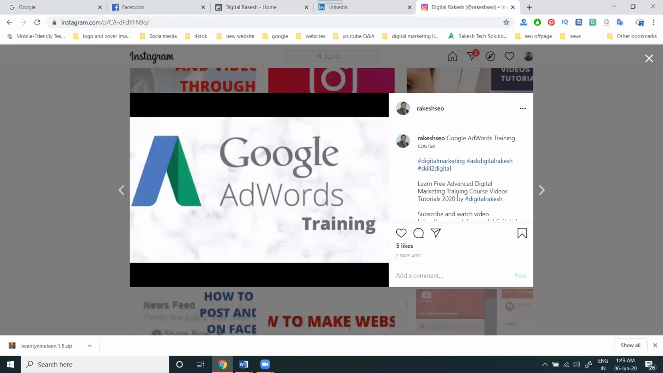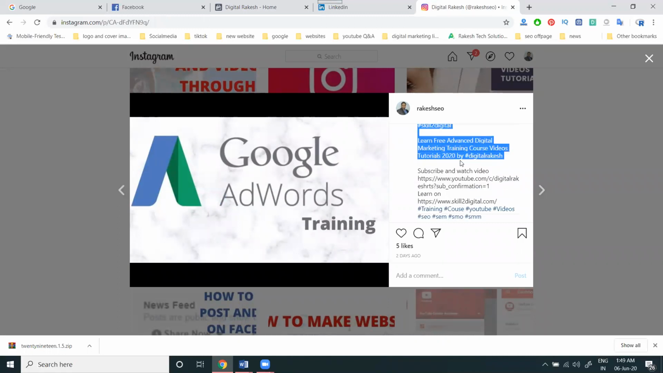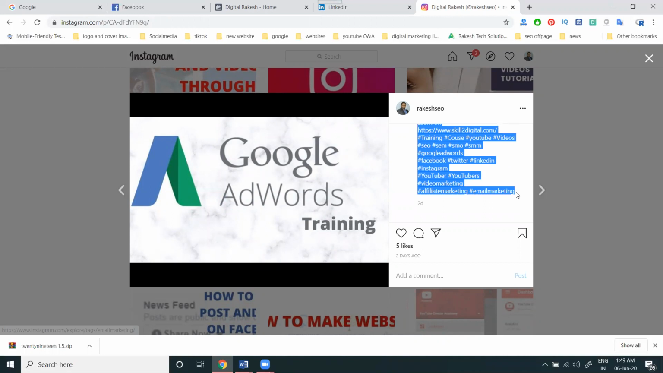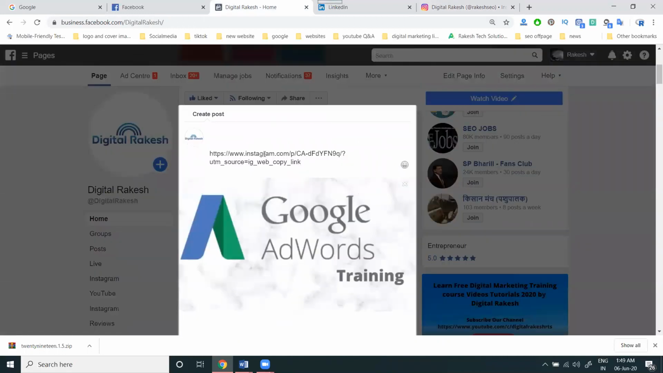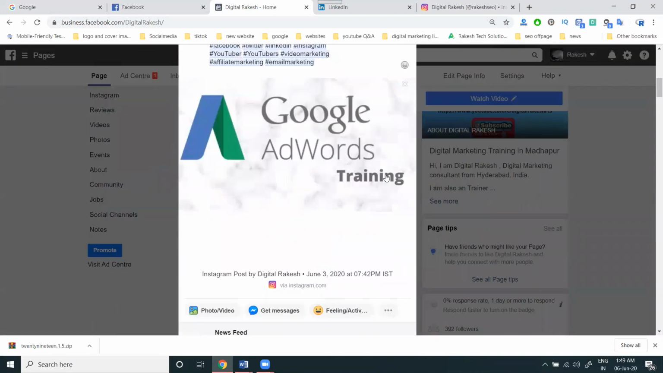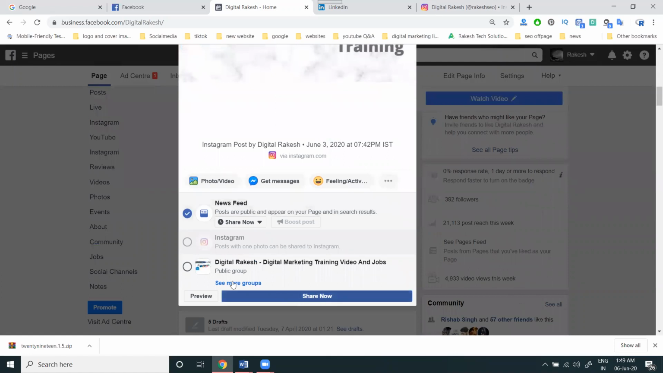Here, what is the content here? Paste it. You can share it in the newsfeed option and the groups also. Here Instagram will disable this option. Why? This feature is not showing for an Instagram post as it is. That is why they're showing this option disabled.